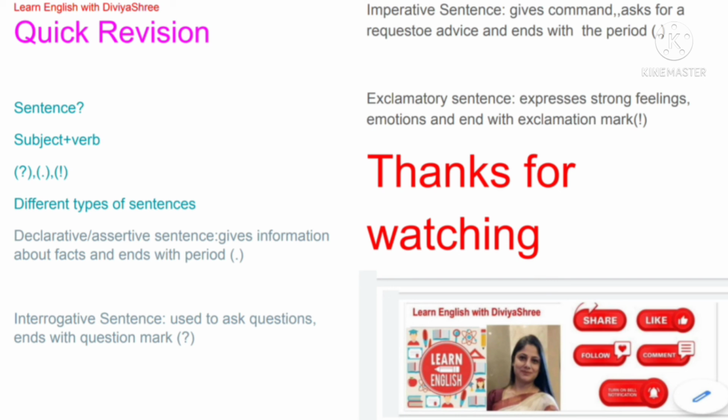Whenever we are talking about a sentence, it tells us about the thought behind it, the expression of the person who is speaking or narrating that sentence. Second, it must have a subject and a verb, which we learned in the class. Though sometimes the subject may be understood, as I also explained, because you are talking with the person standing in front of you, so it is understandable to that person that the command or question is for them, like "you."